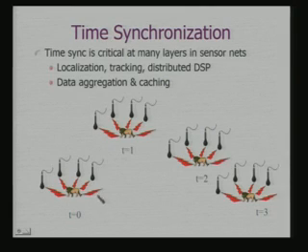So, if you see here, it is T0, T1, T2, T3, fine. So, then there has to be a time synchronization between the nodes to really track the trajectory of the target. Okay. So, what we need is localization, tracking and distributed DSP.